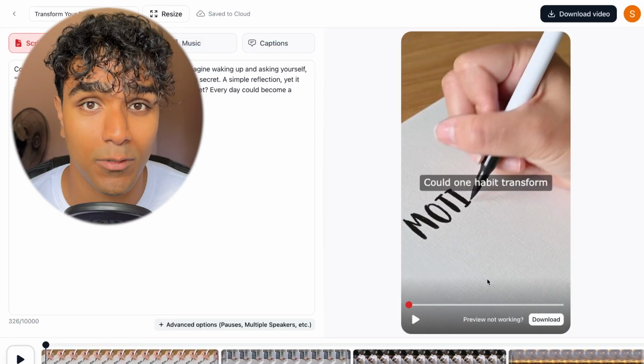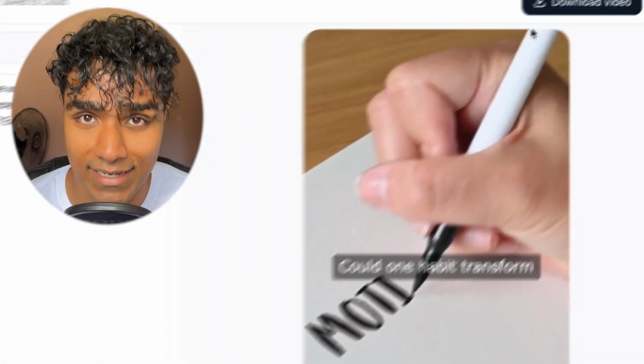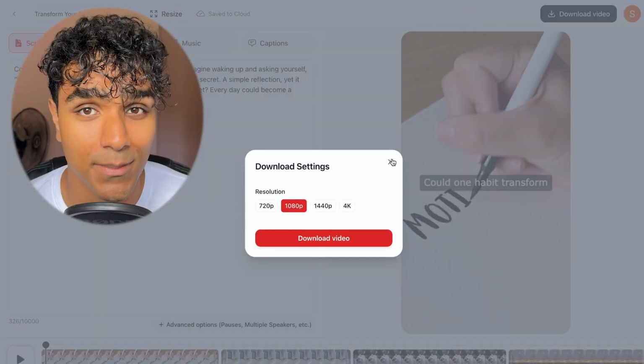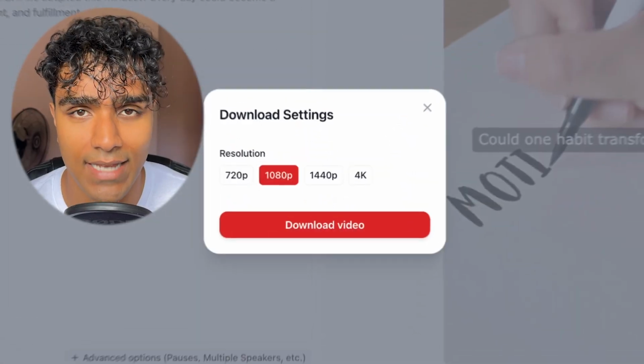And after you're satisfied with the video, you can go over to the top right and click download video. Choose the quality you want it to be in. I recommend 1080p for short form platforms, and just click download video. You want to repeat these steps, and you can go back in the video if you want to refresh on any of the information and repeat it until you have 20 videos for your content category.